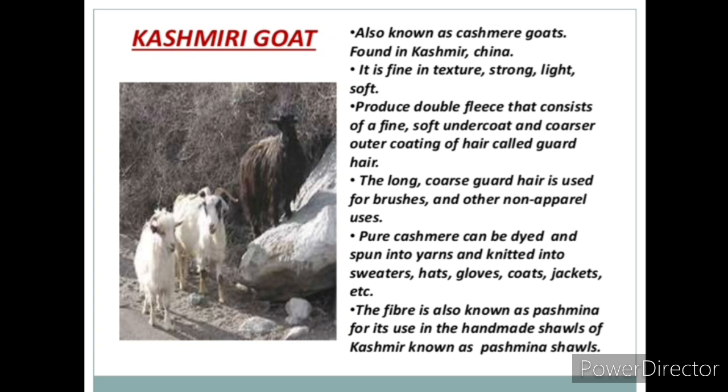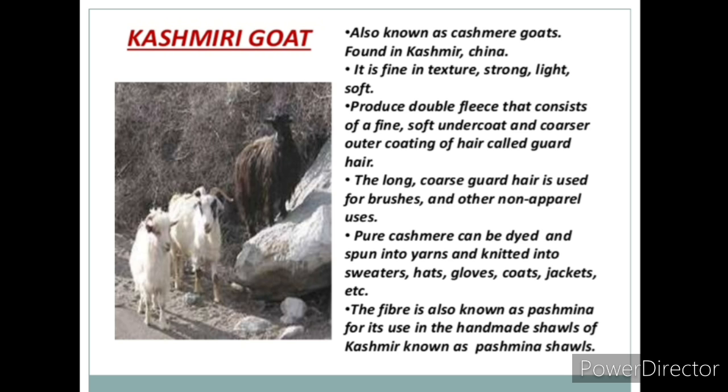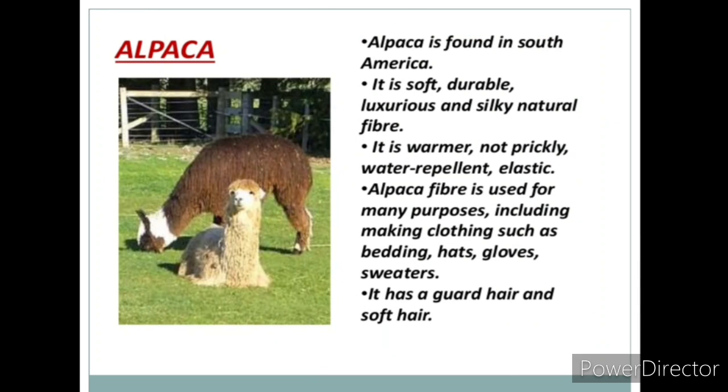Next one is Kashmiri goat, also known as Kashmir goat, especially found in Kashmir and China. The fiber of this goat is of very fine texture, strong, light, and soft. Pure cashmere can be dyed and spun into yarn and knitted into sweaters, hats, gloves, coats, jackets, etc. The fiber is also known as pashmina for its use in the handloom shawls of Kashmir known as pashmina shawls.